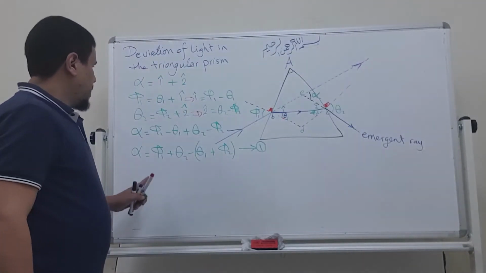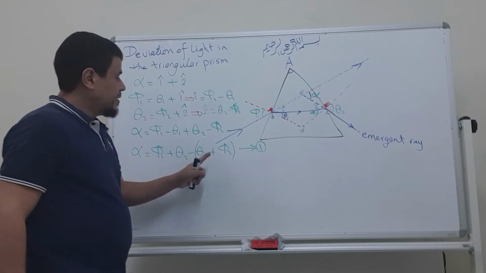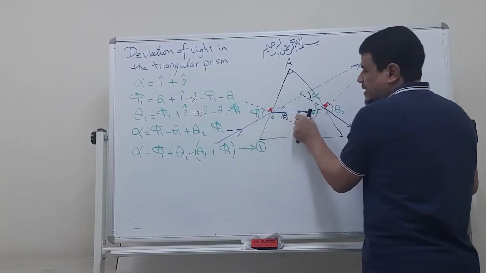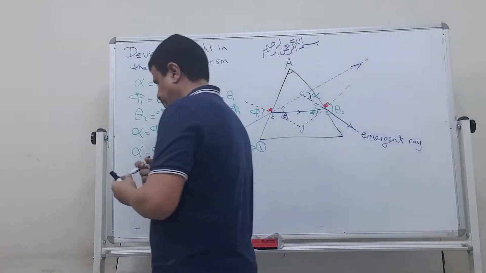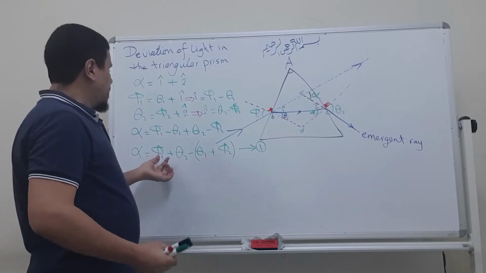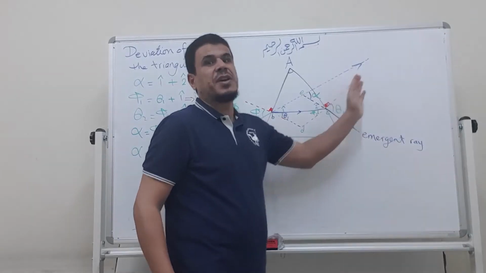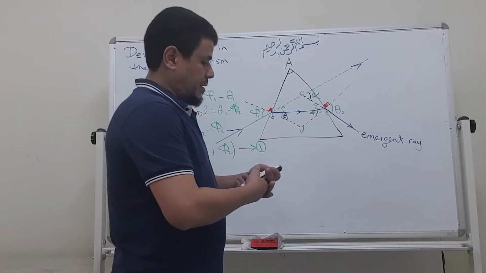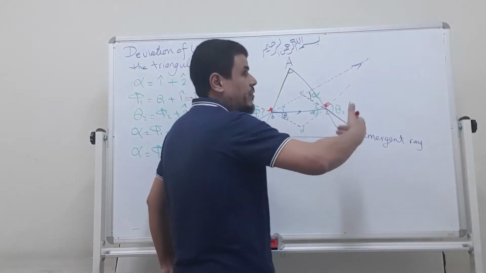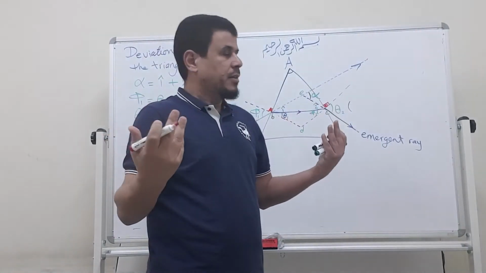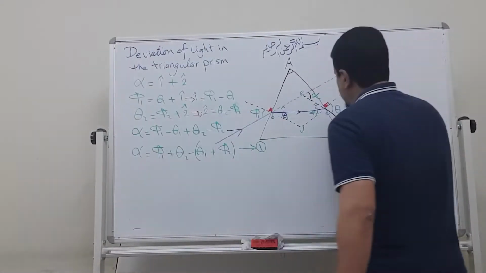We still do not know these angles. These angles are inside here, we cannot get them. How to get them? Just wait. Yes, we can know the angle of incidence, we can get the angle of emergence. This is called the angle of emergence. We can call it the angle of refraction here. We call it the angle of emergence because here we can see the light again. When we see it again, this is called the angle of emergence.